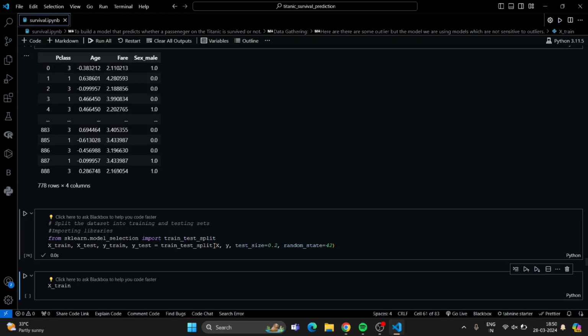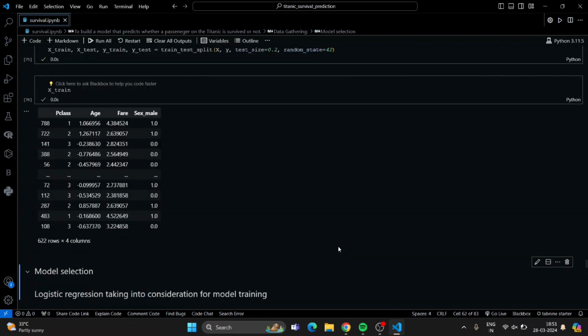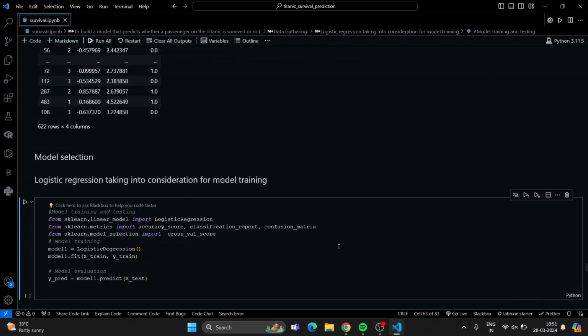Now I split into train and test parts, which are X train, X test, y train, y test. My test size is 0.2, which is 20% as test, and 80% will be my train size, and random state will be 42. Random state means it will take a random split. Now I will see my X train. So X train is this.